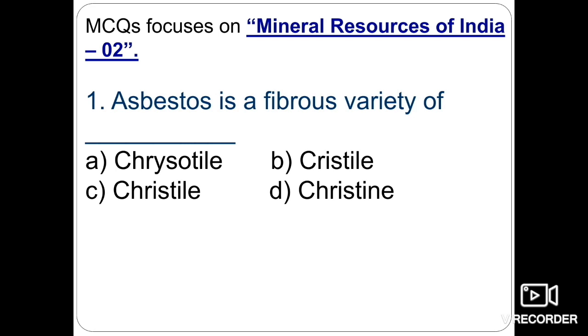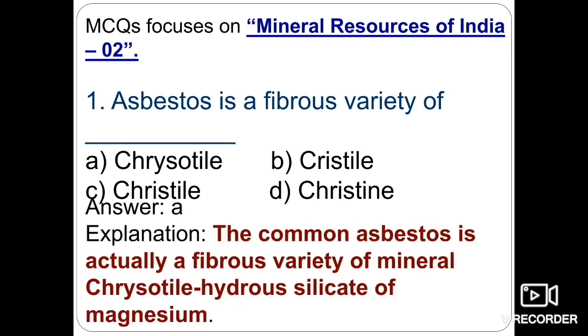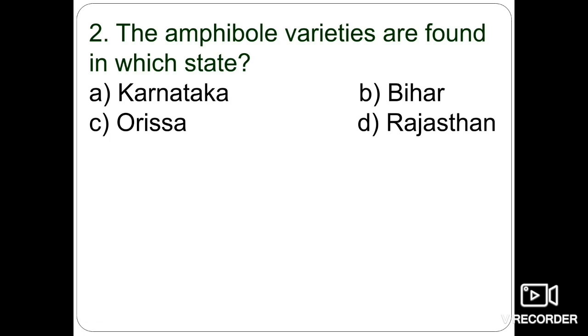So the first question deals with asbestos, which is a fibrous variety of chrysotile. We all know asbestos is a fibrous variety of the mineral chrysotile, and chrysotile is a hydrous silicate of magnesium. So asbestos is a fibrous variety of chrysotile, and option A is the right answer.